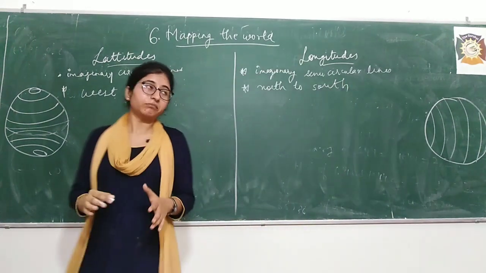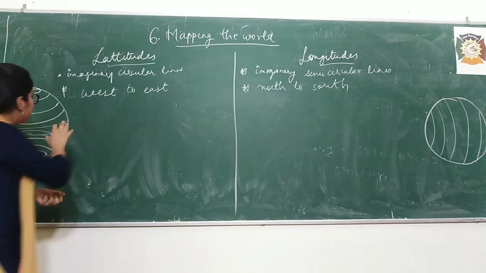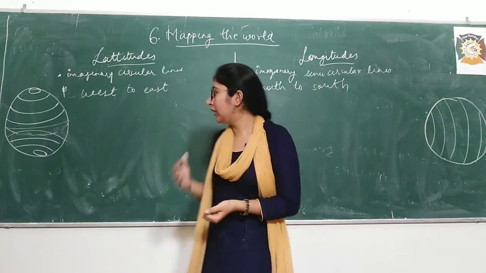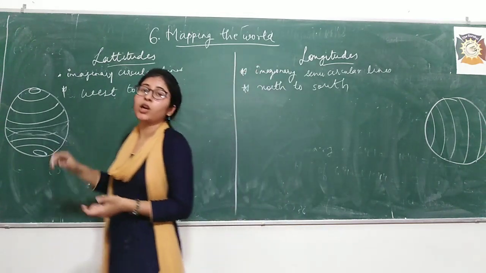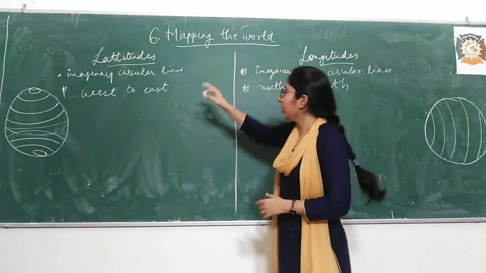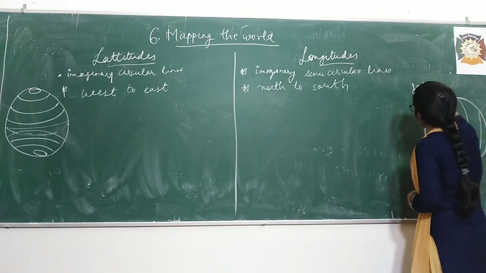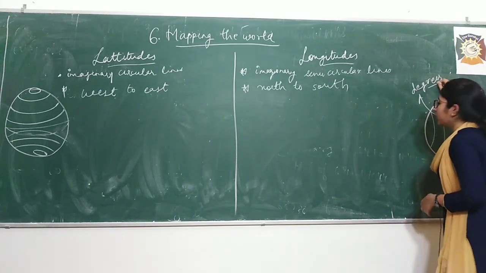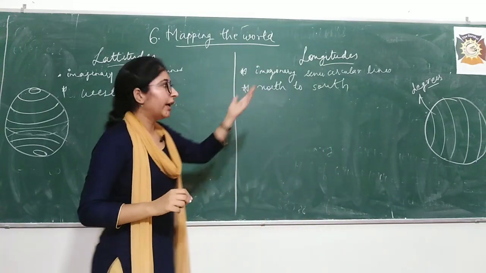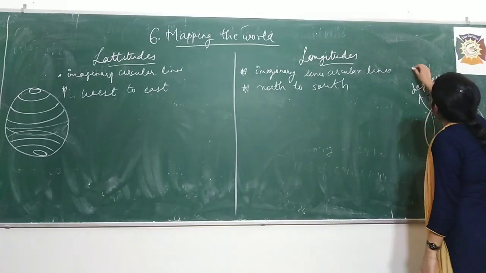Now see, like I told you students, it makes it easier for us to locate a place, okay? So we need to measure these lines, right? So these lines, longitude as well as latitude, are measured in degrees, okay? We start from 0 degree and move till 90. So these lines vary from 0 degree to 90 degree, right?